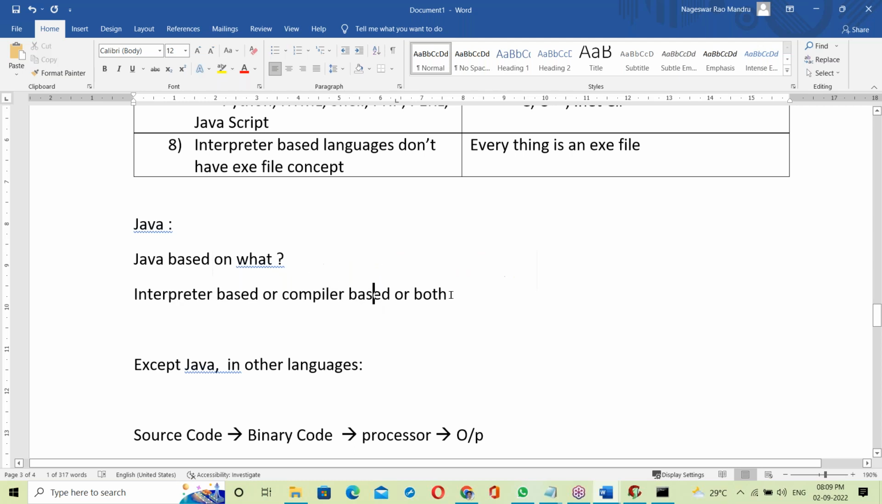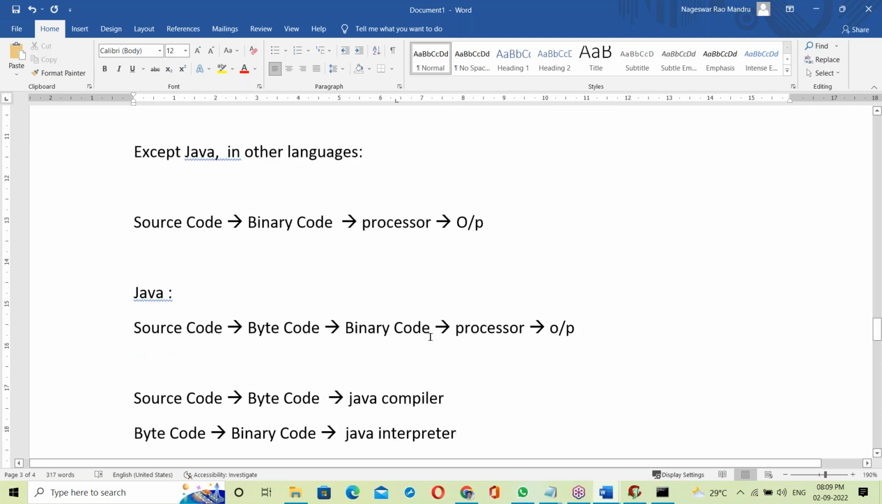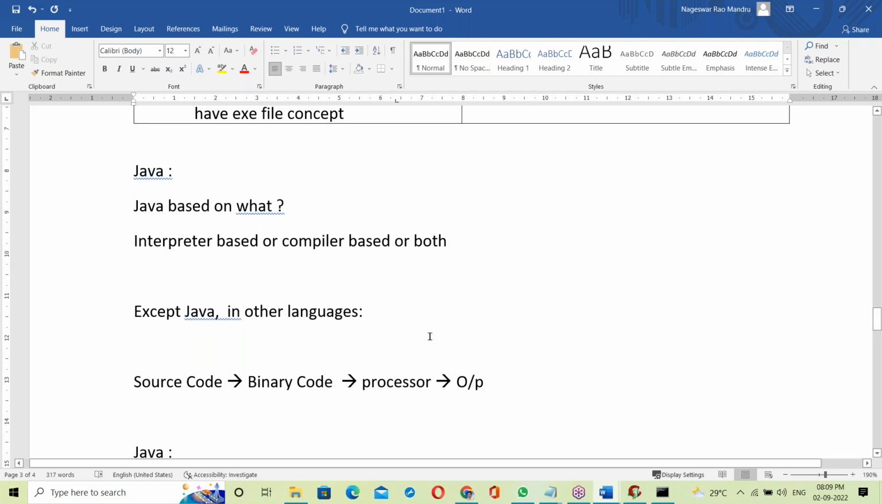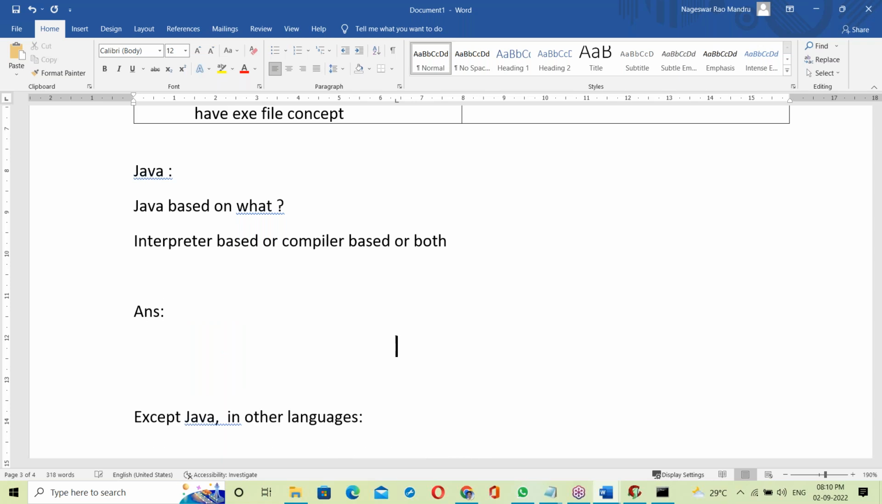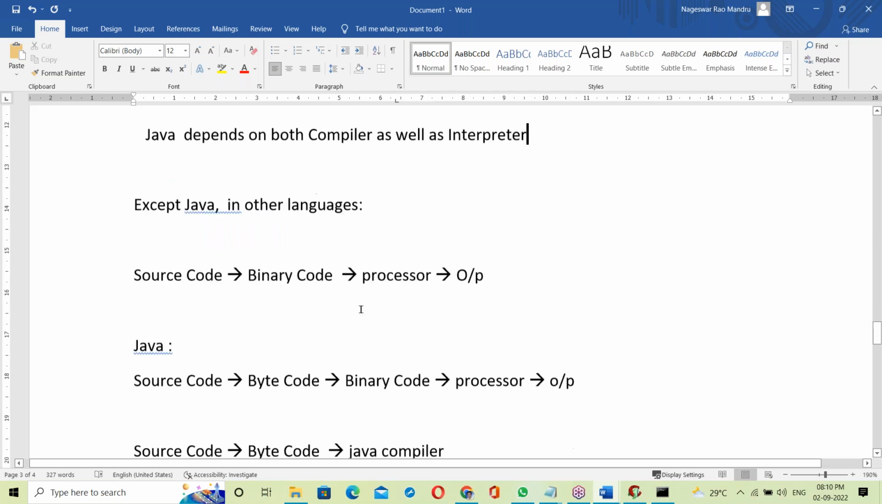Interpreter based or compiler based? The answer is both. Java depends on both the compiler as well as the interpreter. Java depends on both, compiler as well as interpreter.